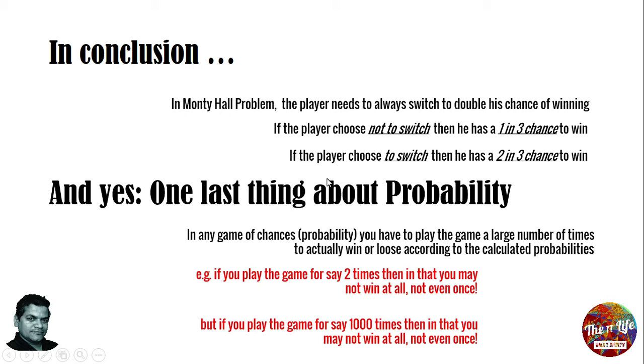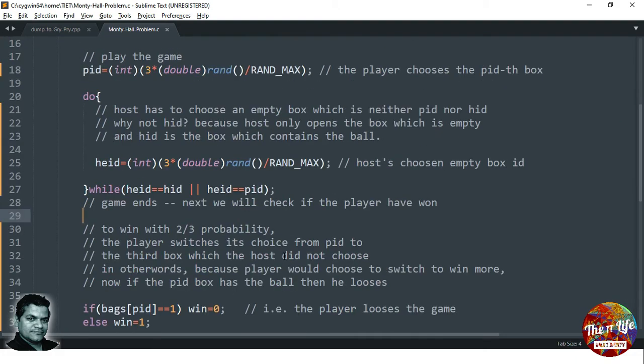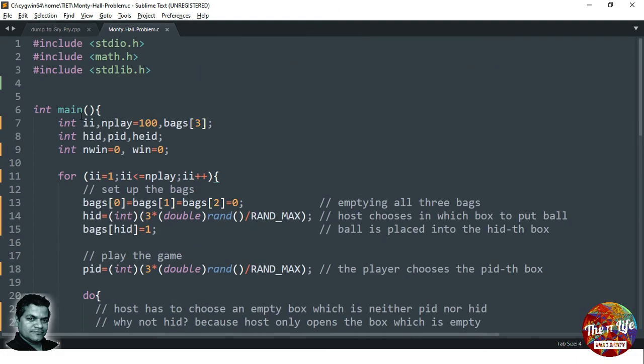Now let's go and check out our problem in a different way. So here I have written a program. This is a C program, so it has its own structure. It starts with some header file and then main function and so forth. You don't have to pay much attention to those details. What you just have to know is what I have.